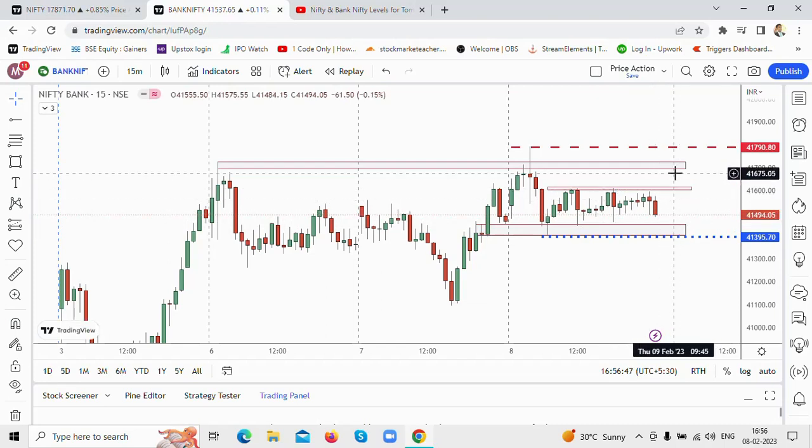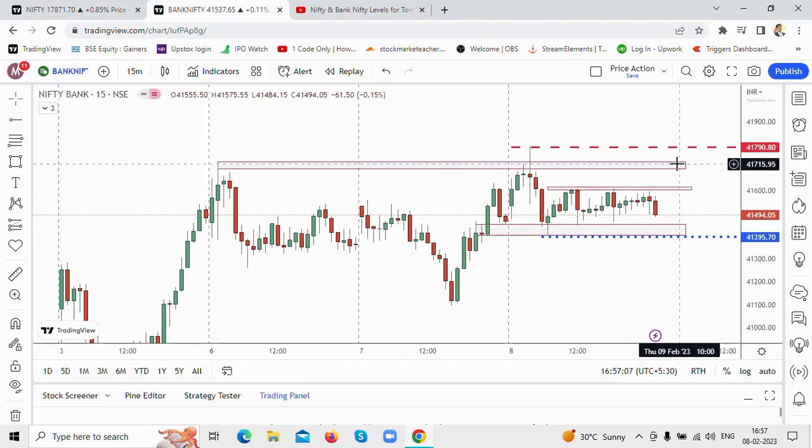So you can use these levels for a breakout and to book your profits around this level for the target. So you can follow any of the styles that you are looking at. If in case the price opens around this level and there are bulls coming back and trying to push the price higher, you could see it in the price action, and there could be a long opportunity here.